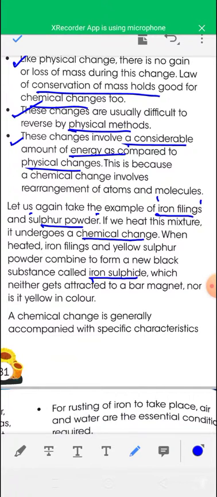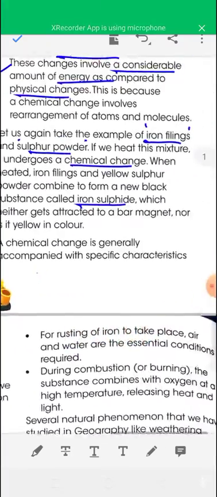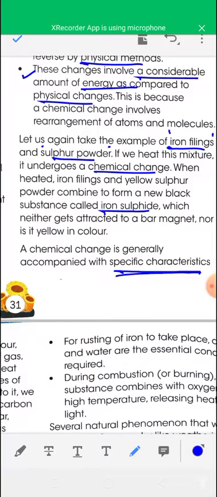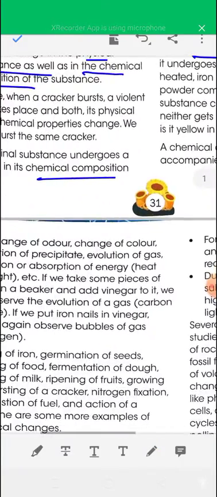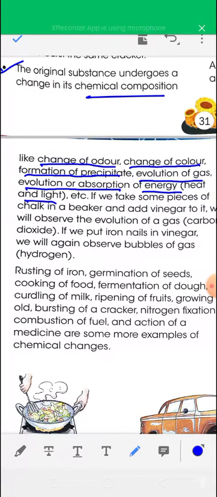And a chemical change is generally accompanied by specific characteristics like change in color, change in odor, formation of precipitate, evolution of gas, evolution or absorption of energy, heat or light.